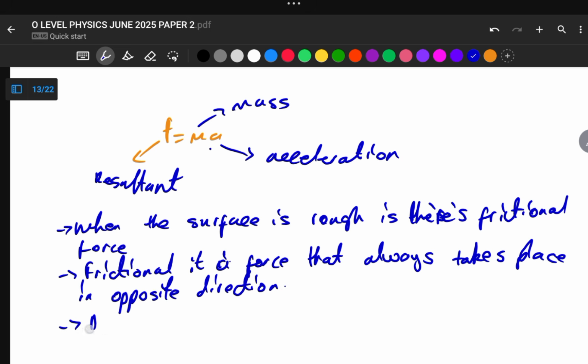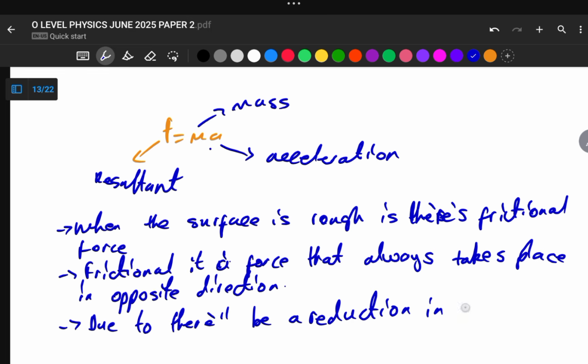So due to friction, there will be a reduction in resultant force.